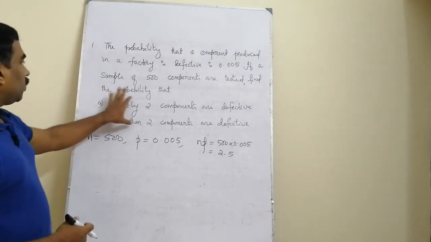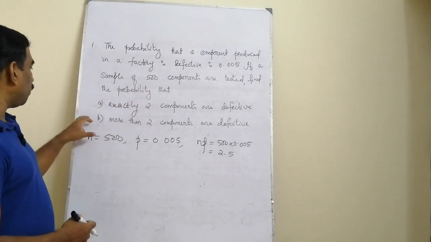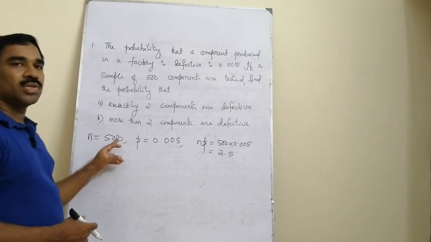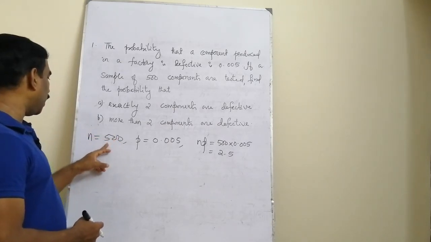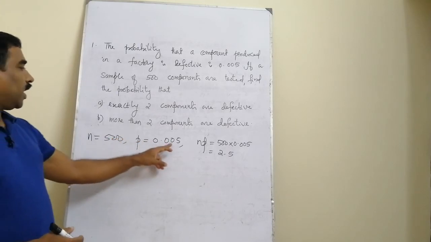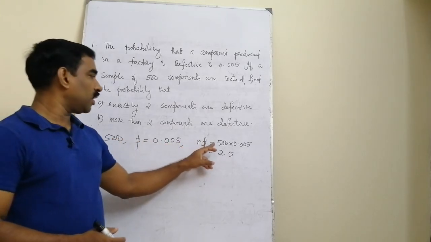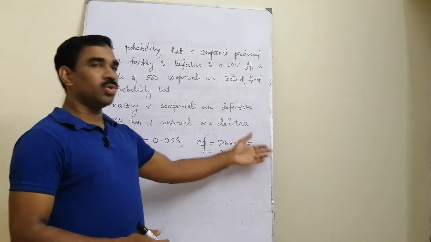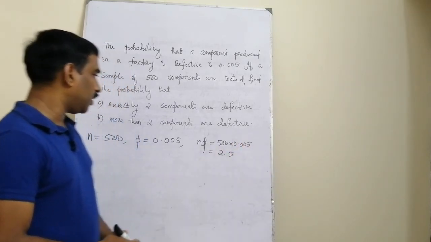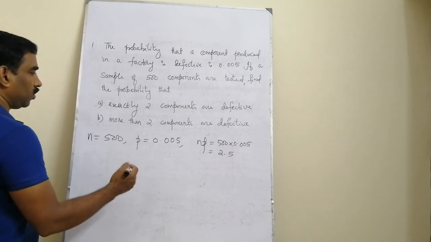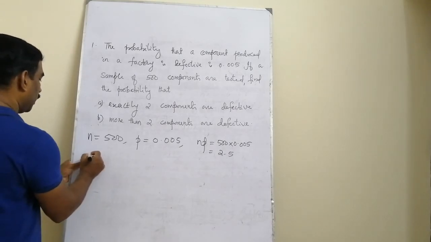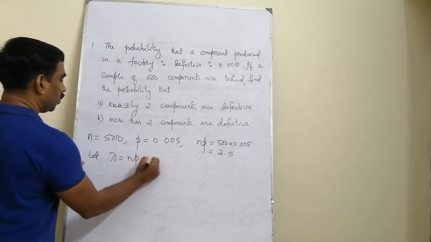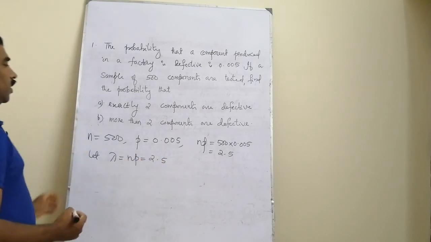Now we can find these probabilities using Poisson distribution, because here the conditions for approximating binomial with the Poisson are met, because n is very large, that is n is equal to 500, and p is very small, so that the average number of successes, np or lambda, is not too large, that means lambda is less than 5. Here lambda is equal to 2.5. Here let us take lambda equal to np equal to 2.5.